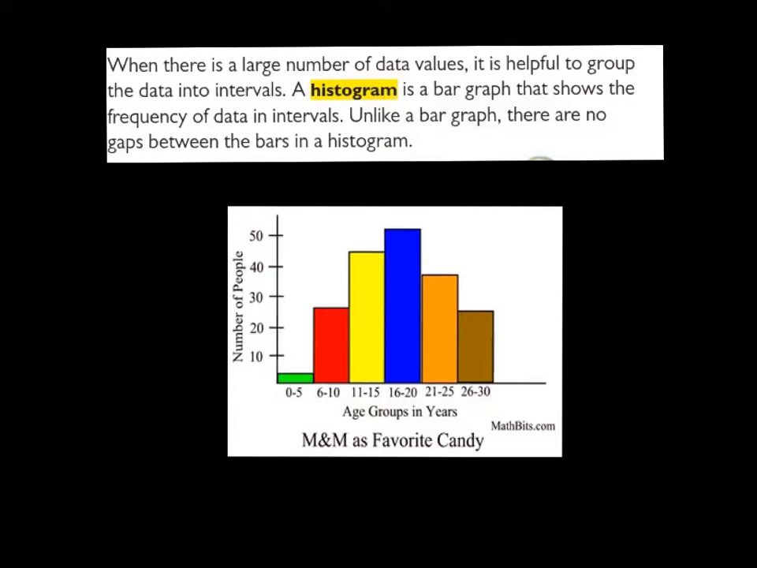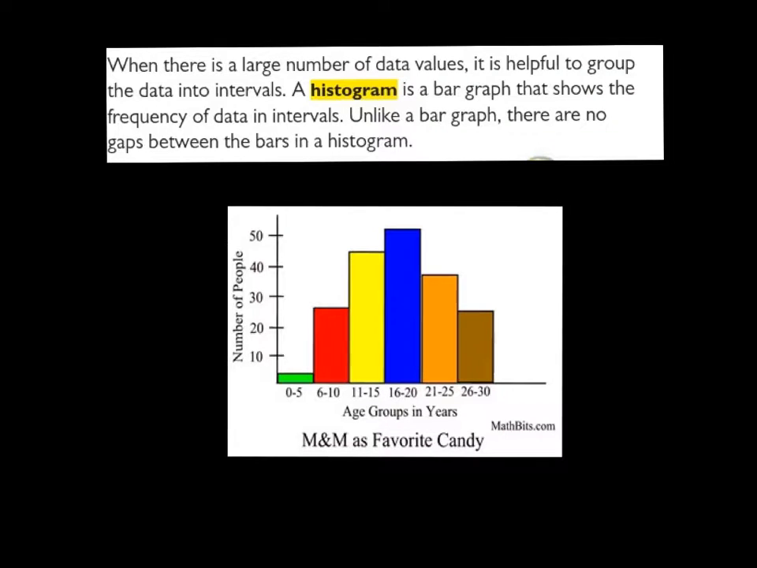We learned about frequency in our last lesson, which is how often the data happens. And then it's in intervals, but it's presented in a bar graph. Unlike a bar graph, though, there are no gaps between the bars in a histogram. There's no spaces here. They're all just right sandwiched close together.